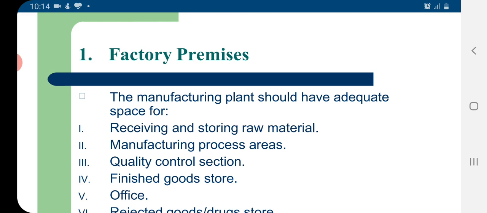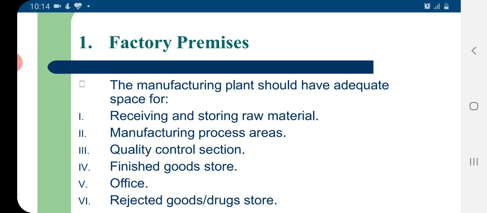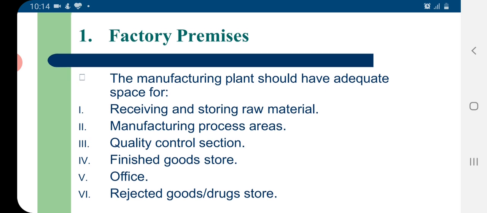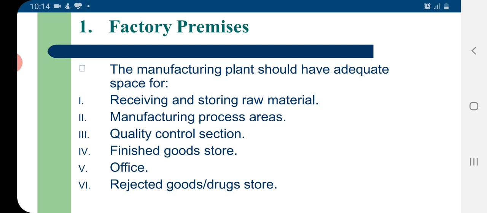As we have already discussed in our last video, in Schedule Z, it was mentioned that your manufacturing facility should be away from a place where sewage is there or any big drainage is there. So your factory premises should be located at a clean place, also at a place where obnoxious odor, dust, dirt, and smoke should not be there.